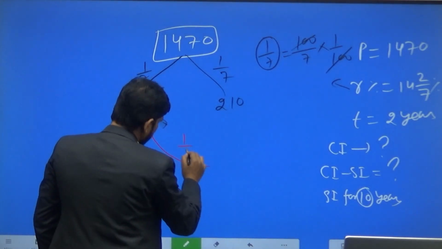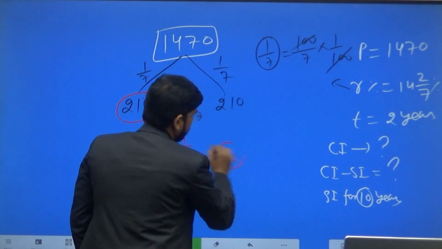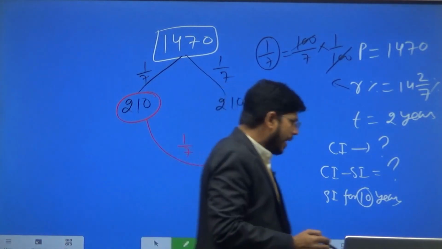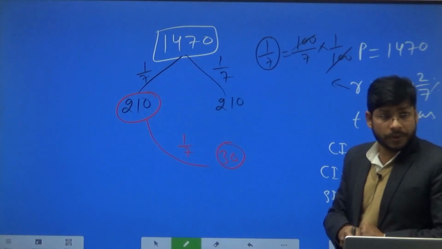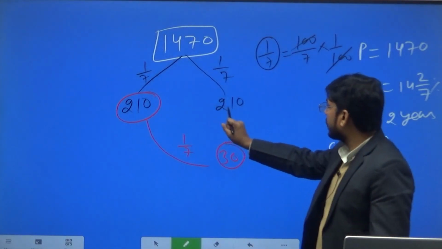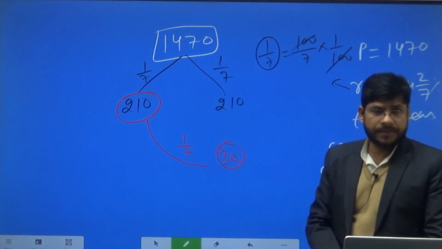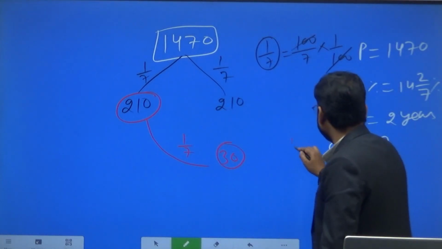So this is 1 by 7 of 210, and this will be 30 rupees. So you can easily answer this question. The total compound interest will be 210 plus 210 plus 30, so 420 plus 30, 450.